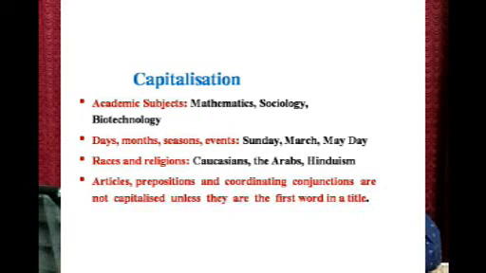We have different races of people and religions and all that. So whenever we write them, we should use capital letters, like Caucasians, Negroid or Mongoloid and all that, the Arabs, Hinduism, Christianity, etc.